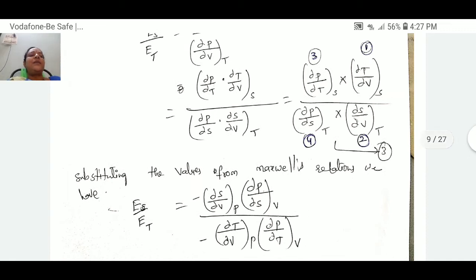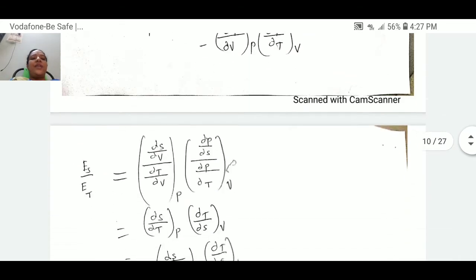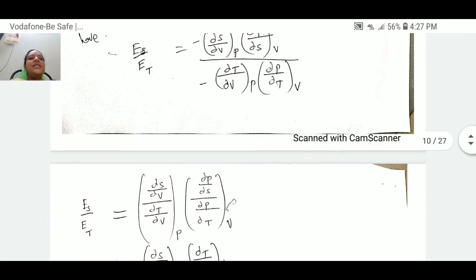When we replace these numerator and denominator terms with Maxwell's equations, the equation becomes: Es by Et is equal to minus dou S by dou V at constant P, dou P by dou S at constant V, by minus dou T by dou V at constant P into dou P by dou T at constant V. Again, just split these terms.